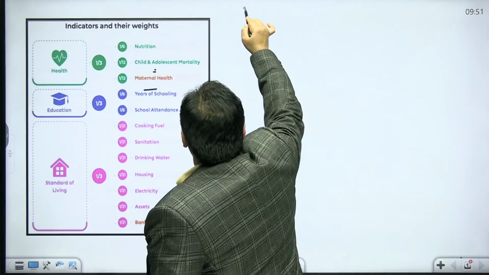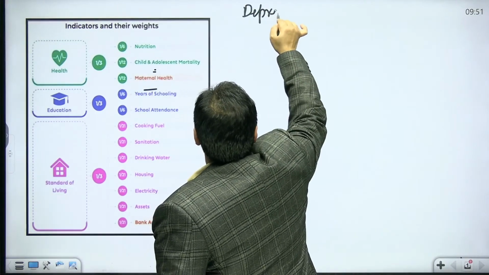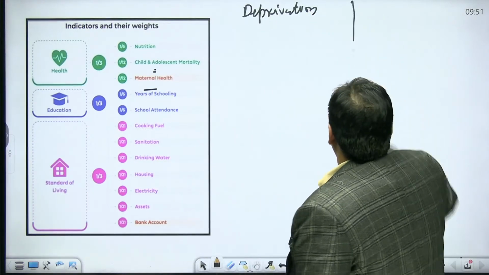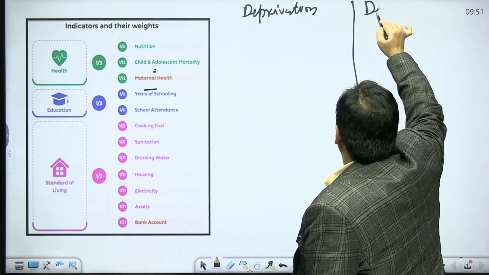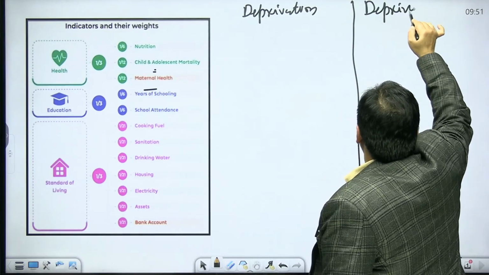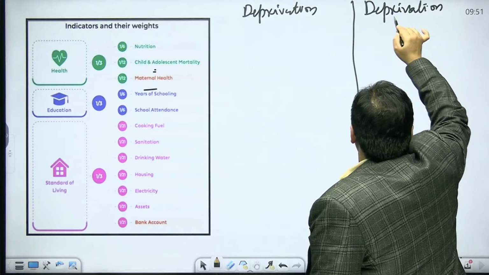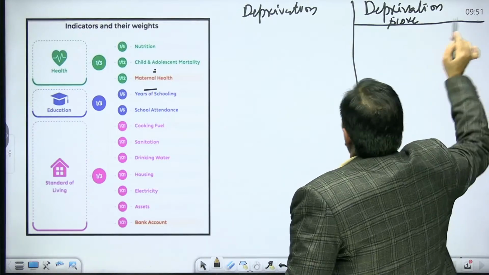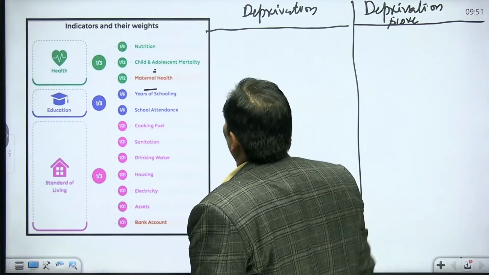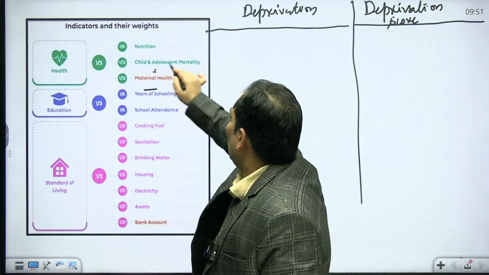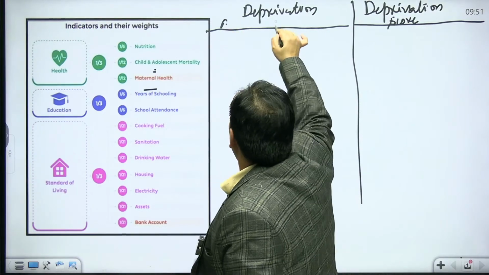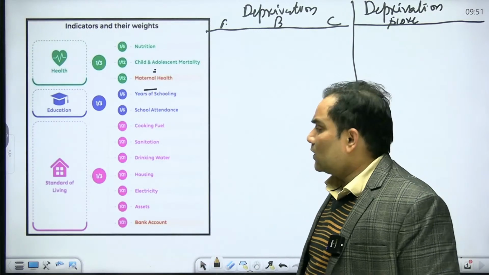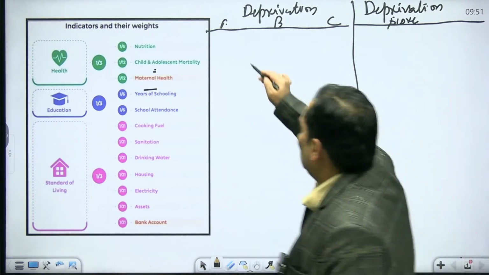Suppose we are going to talk about the deprivation, and we are going to talk about the deprivation score. For that there is a need to have the deprivation score. Okay, there is going to be a deprivation score. So nutrition: we are going to compare A, B, C, 3 families on the basis of these 6 or 7 dimensions.